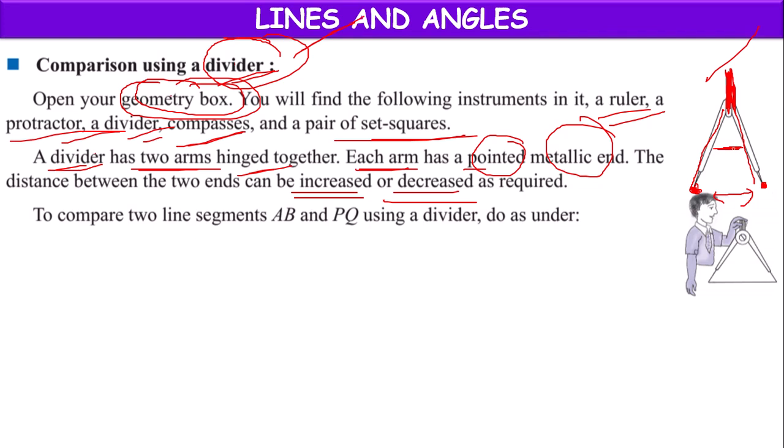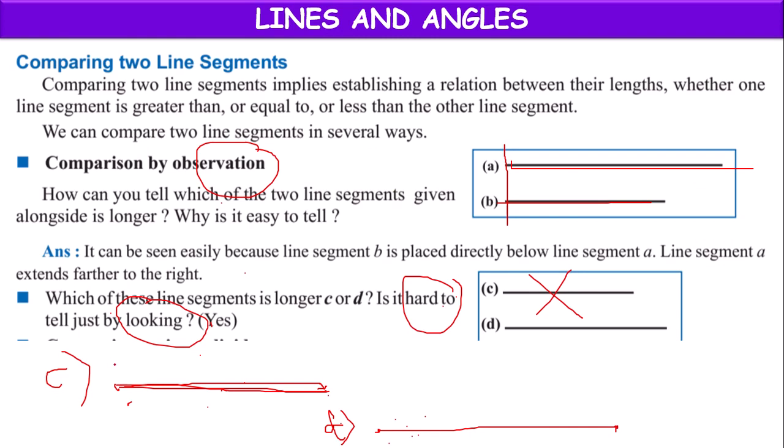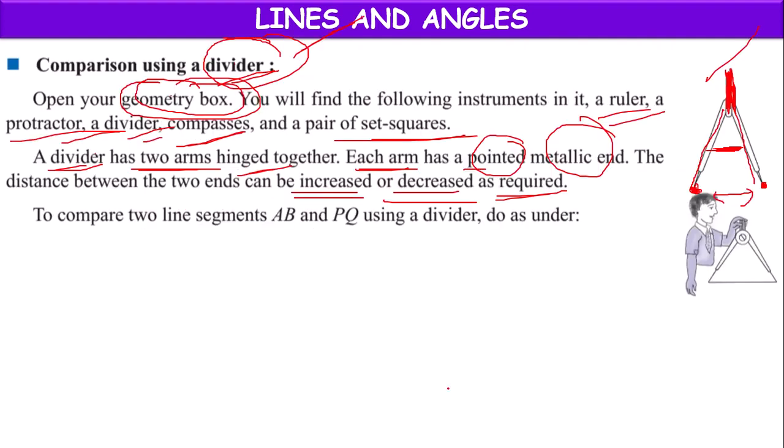By using some force and moving the arms, we can increase or decrease the distance between the pointed ends as per our requirement. Now here, suppose this line is AB and this line is PQ. We can compare the lengths of AB and PQ with the help of the divider.